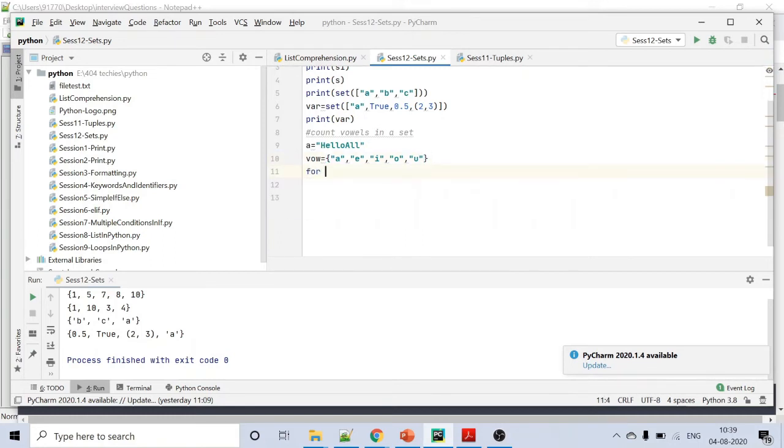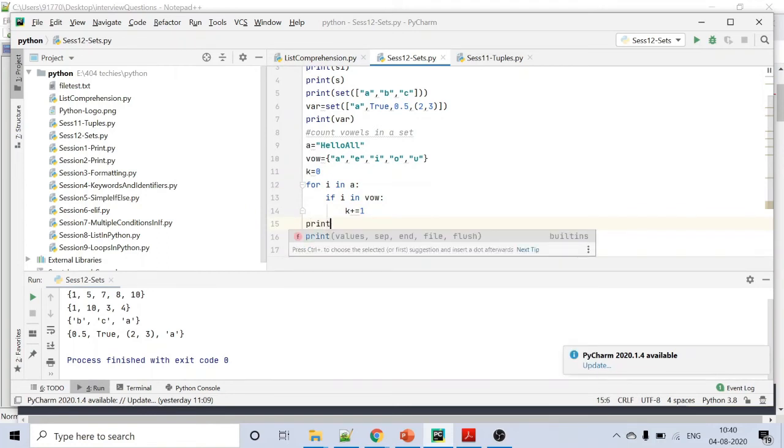I'm going to use a for loop: for i in a, if i in vowels. For counting I'm going to use a new variable called k. Initially the count would be 0. After that, count equals count plus 1.